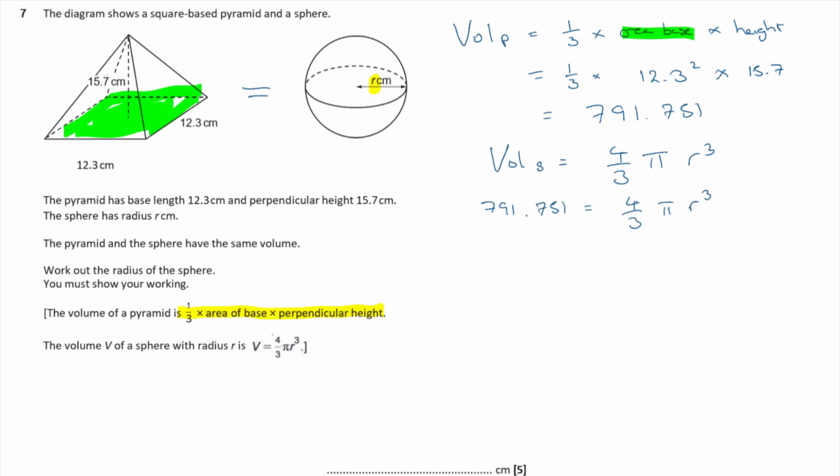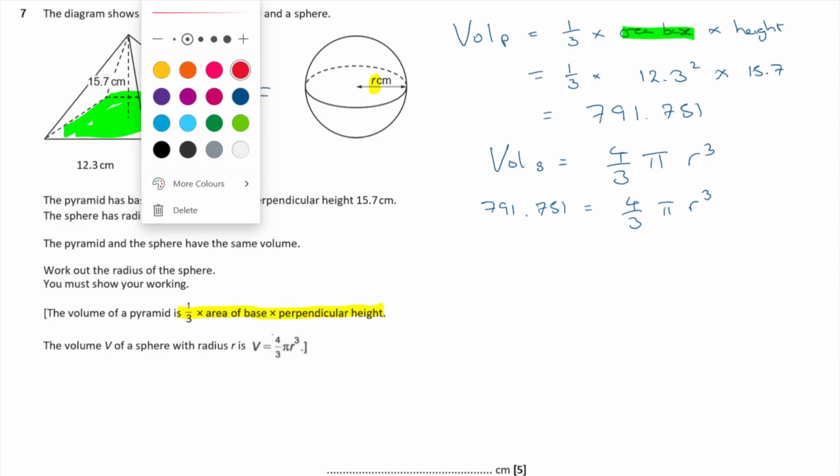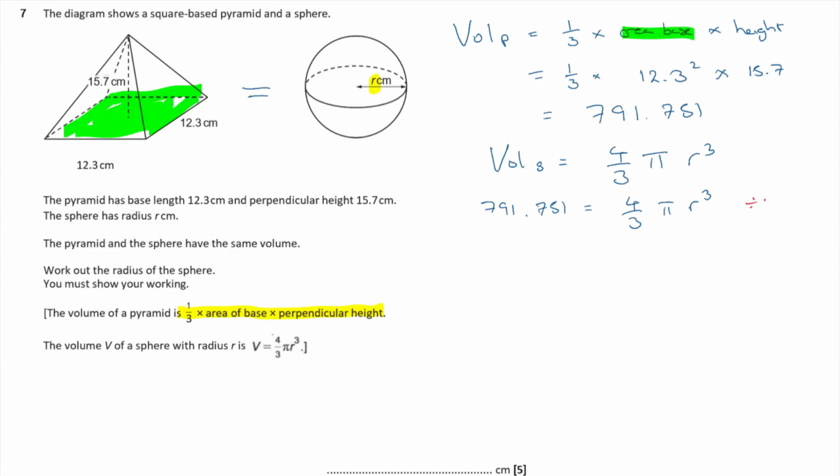Okay, so I'm going to multiply through by 3 and divide through by 4 pi basically. So I'm going to divide by 4 pi and times by 3, aren't I? Okay, and that will cancel those all out on the left and the right, and then I'll get 791.751 over 4 pi times 3 then, aren't I? Okay, so the 3 comes up and the 4 pi goes down, and that is equal to r cubed.